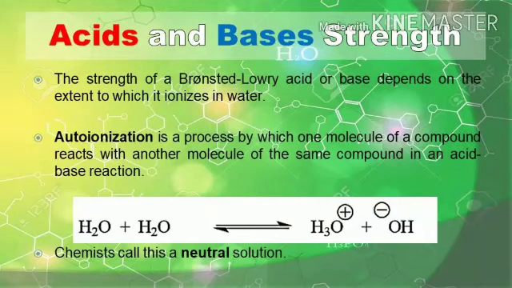If you add a compound that is more acidic than water, you increase the concentration of aqueous cation and make the solution acidic. If you add a compound that is more basic than water, you increase the concentration of hydroxide ions and make the solution basic.